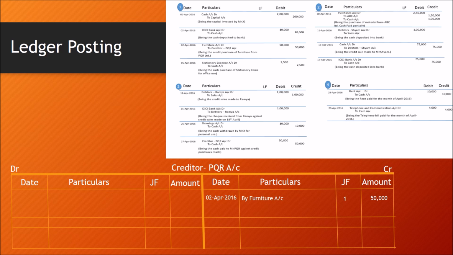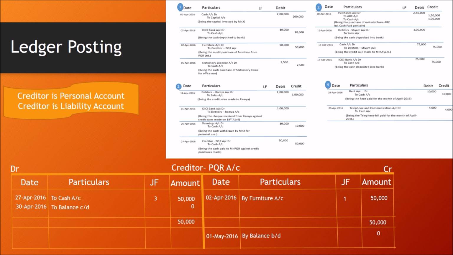So PQR account is on the debit side. I am going to the debit side of the PQR account and recording transaction as 27th April 2016 date with particulars as to cash account. Journal folio is page number 3. Amount is 50,000. And then we need to make a total. Debit and credit both are matching 50,000 each. So there is no amount of carried down and brought down. Remember, creditors is personal account and liability account. Creditor account generally shows credit balance or zero balance.